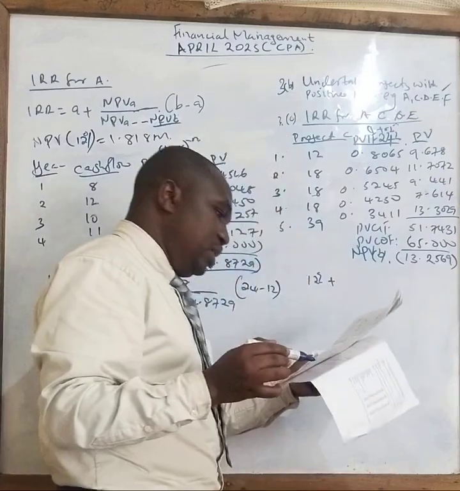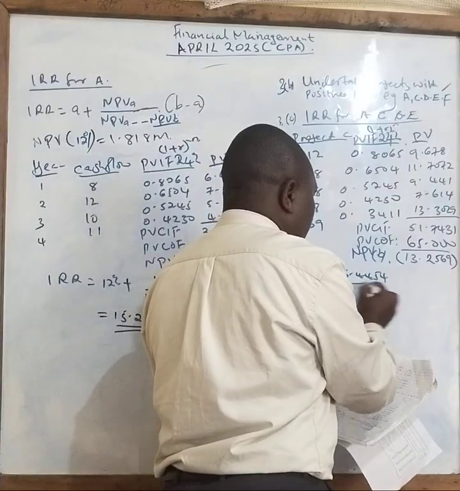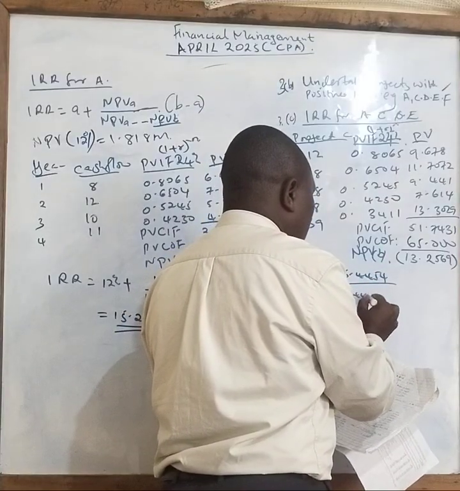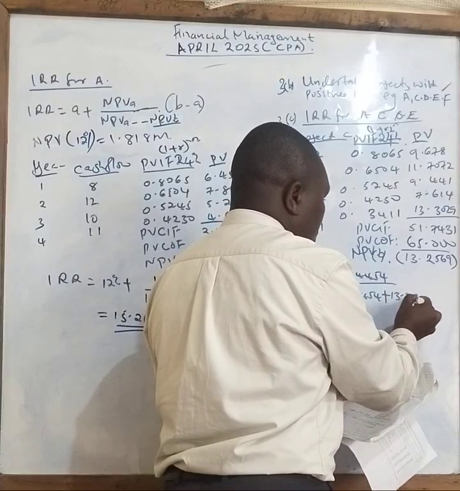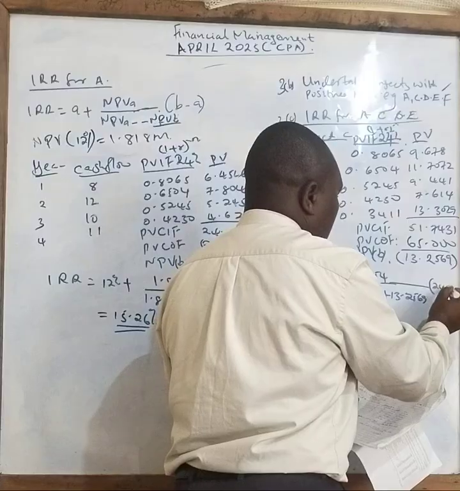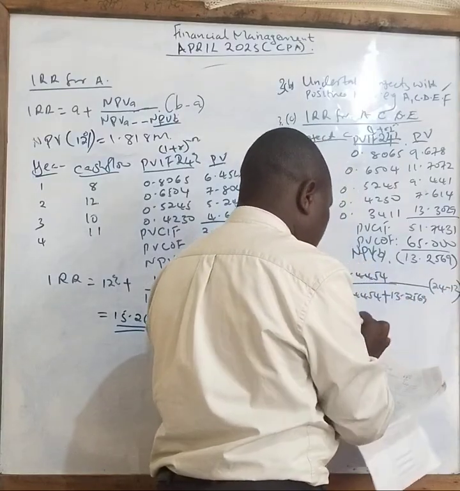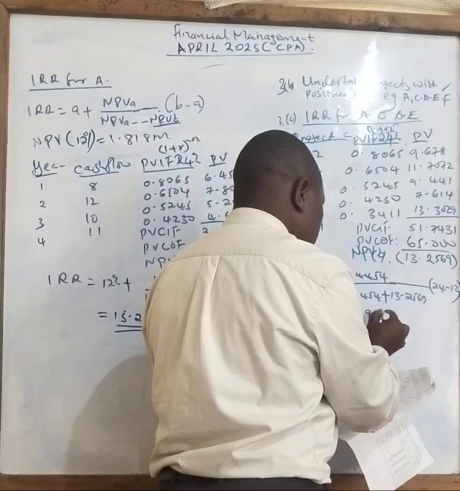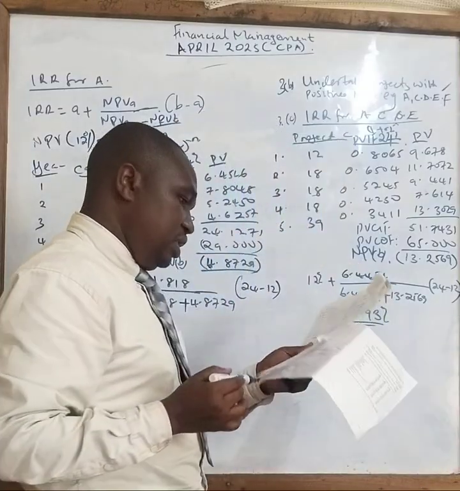NPVA, we found it to be 6.4454, divided by 6.4454 plus this one that you have now, 13.2569. Then you say 24 minus 12. So your final answer is 15.93%.